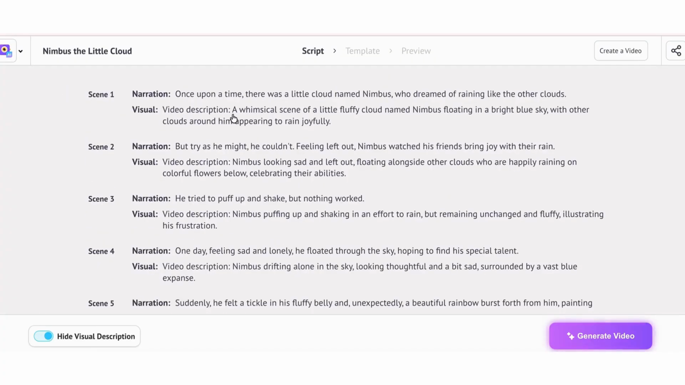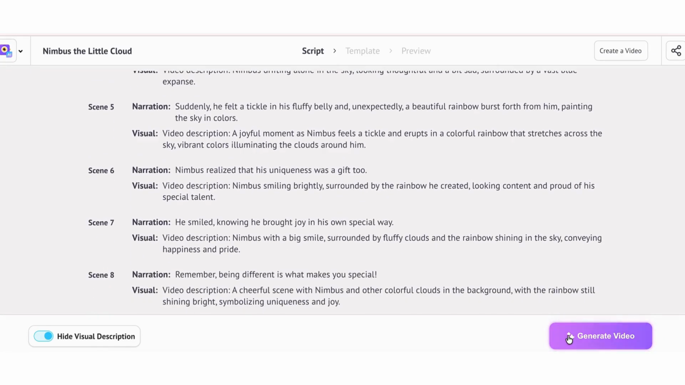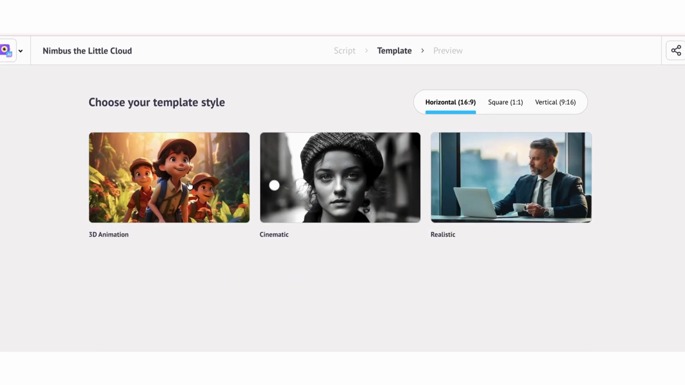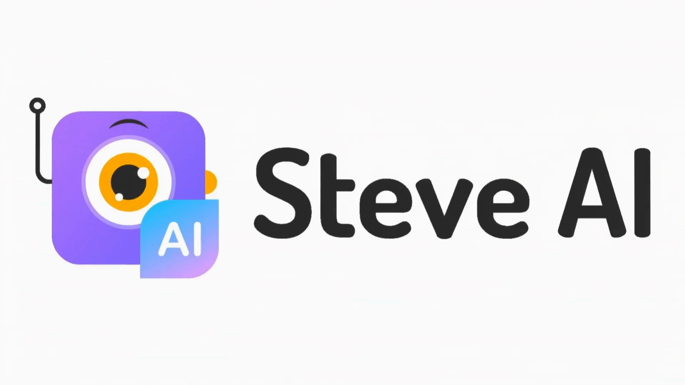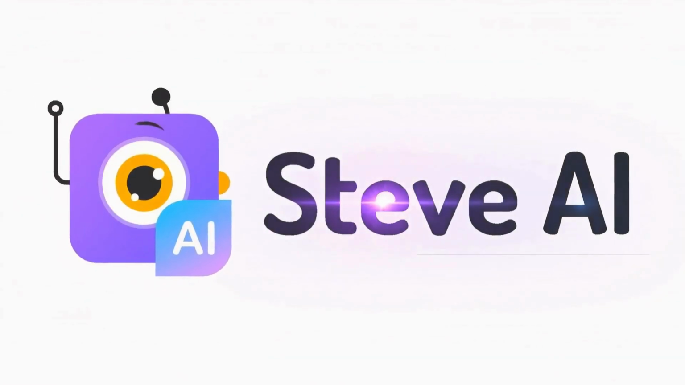Edit your script and visual description to your liking and then click generate video. Choose a template style for your AI video and wait.